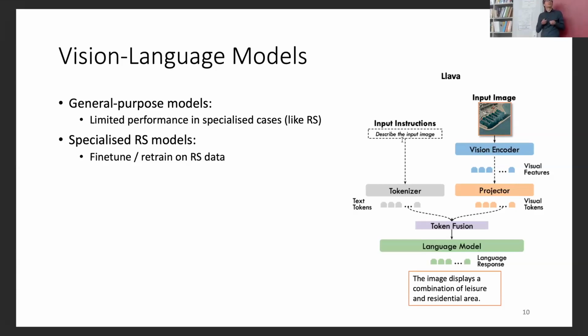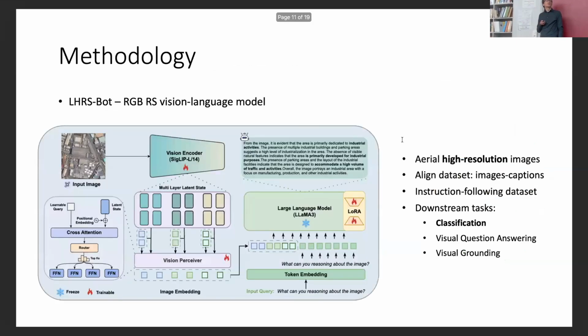So this is all nice, but the trouble is that general purpose VLMs have limited performance in specialized cases. General purpose, they work very well, but if we want to use them in remote sensing, they're somewhat weaker. But again, luckily, there are many specialized remote sensing models that started from these visual language models and were fine-tuned on remote sensing data. So we decided to try one of the existing models, which is called LHRS-Bot. This is a visual language model trained on RGB data on high-resolution images.